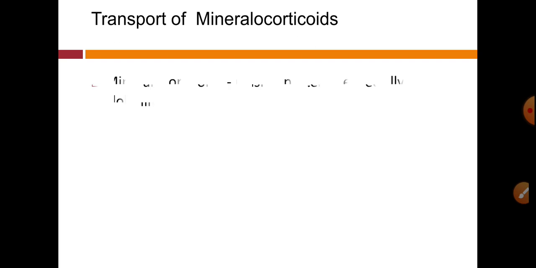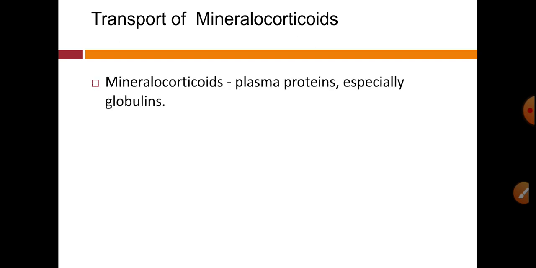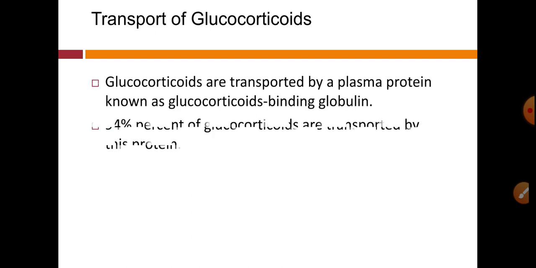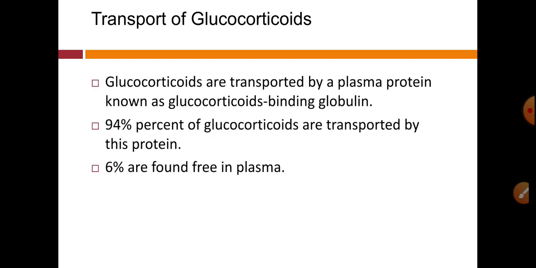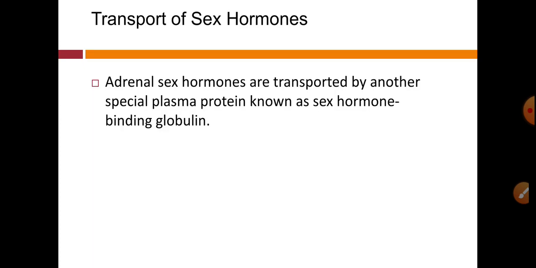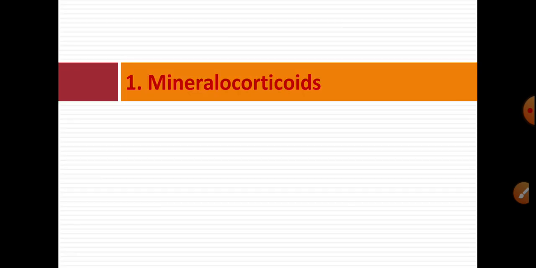Three hormones of the adrenal gland and their transport. Mineralocorticoids are transported with globulins, but 50% in the free form and 50% in the bound form. For glucocorticoids, 94% are transported by globulins, while 6% are found in the free form. Sex hormones bind with sex hormone binding globulin.